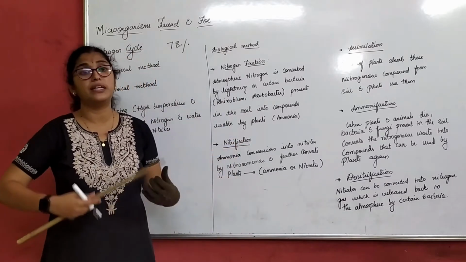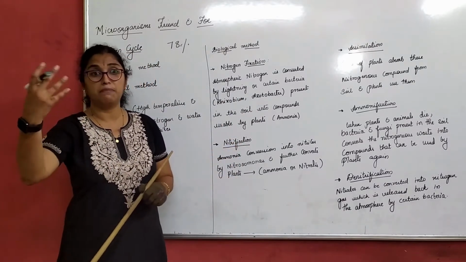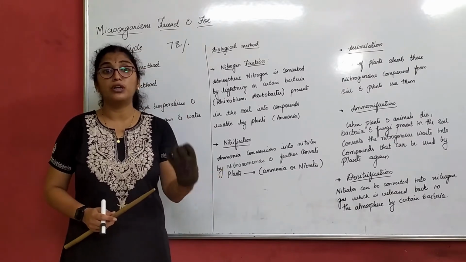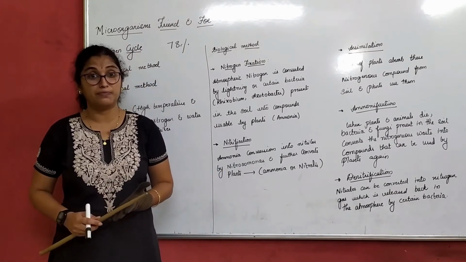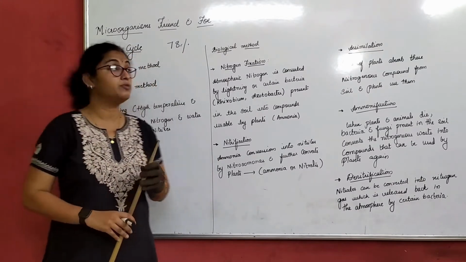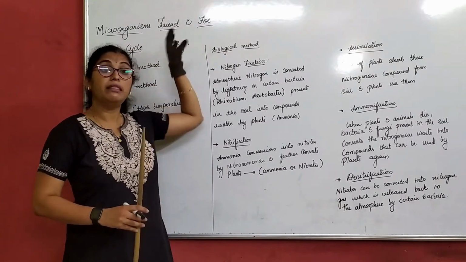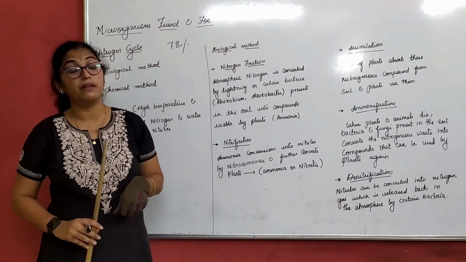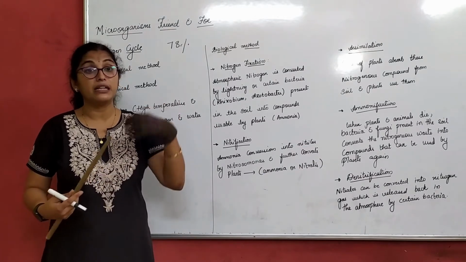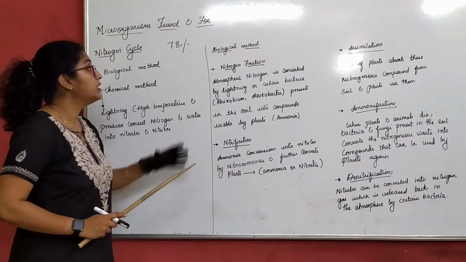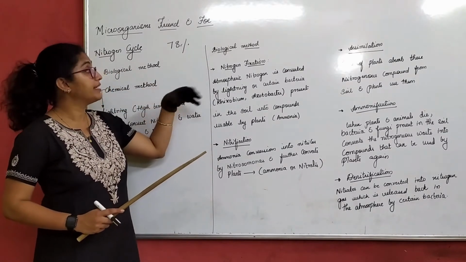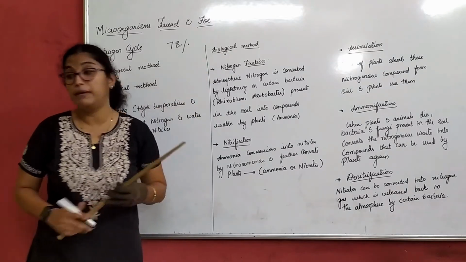You will understand more about nitrogen, its components and compounds in your higher classes later. So we understand that it is the most important source for a living organism. But that should be in a consumable form. As we said, the available nitrogen is not in a consumable form. We have to make it in that form so that plants can consume this nitrogen. There are several steps involved in the nitrogen cycle, or you can say the biological method.